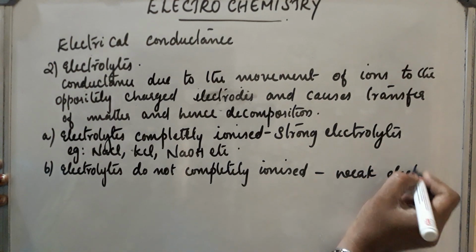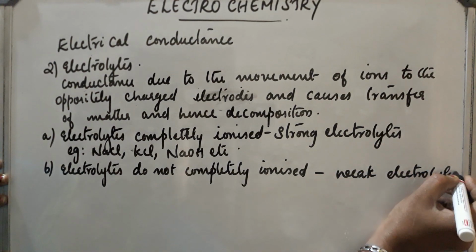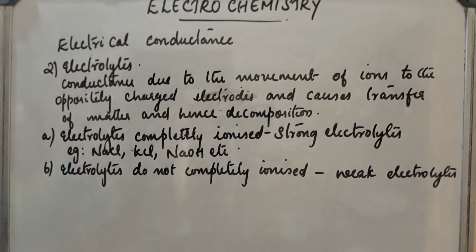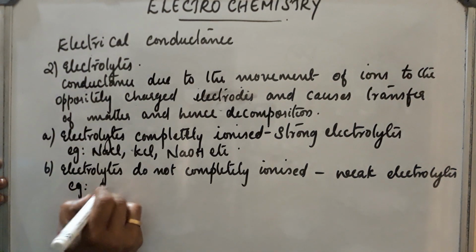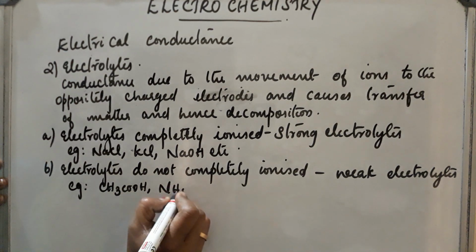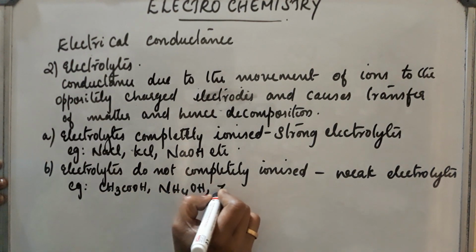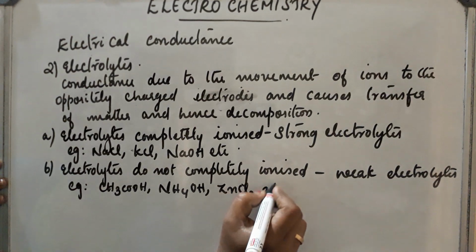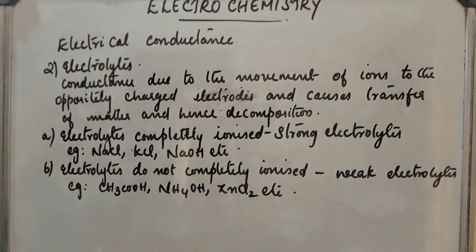What are the examples? Examples are acetic acid, CH3COOH, ammonium hydroxide, NH4OH, then zinc chloride, ZnCl2, etc.